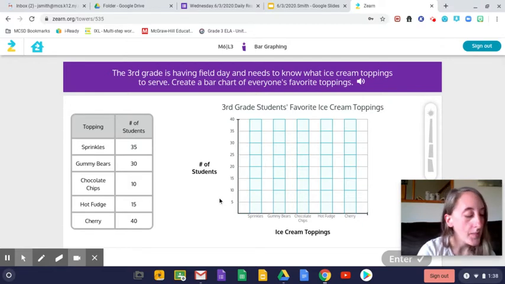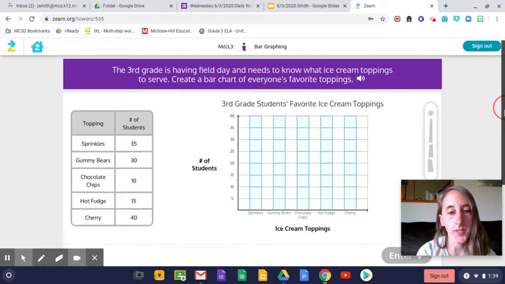Okay. The other thing I wanted to tell you, and we might get a question like this in just a minute. Pay attention. If the question is asking you, for example, how many students picked gummy bears or hot fudge, when it uses the word or, you're going to add those two numbers together. If it said how many students chose gummy bears or more than hot fudge, then you're going to subtract. So more than means subtract. Okay. So here we go.